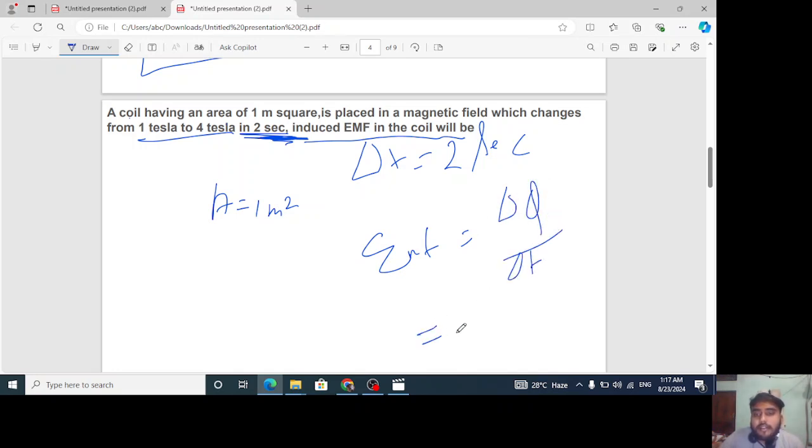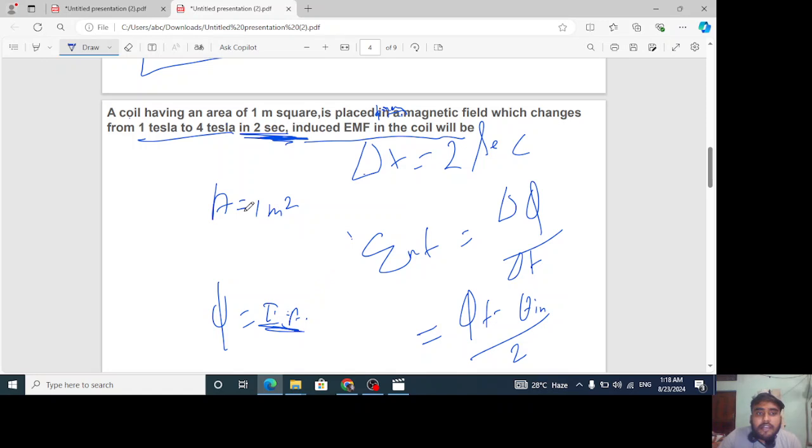So delta phi will be phi final minus phi initial, upon delta t, which is already given as 2 seconds. Put it here. The value of phi is nothing but B A cos theta. Here it is given that the coil is placed perpendicular in the magnetic field. So the area vector will be along the magnetic field. That's why the angle between the area vector and the magnetic field vector will be 0 degrees, and cos 0 is 1. So phi will be BA only.